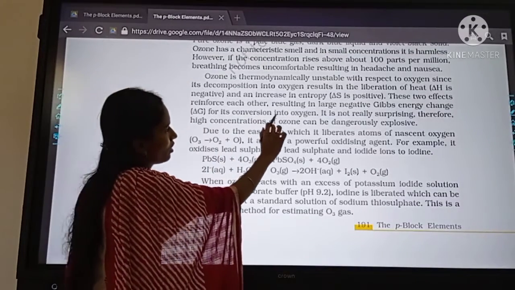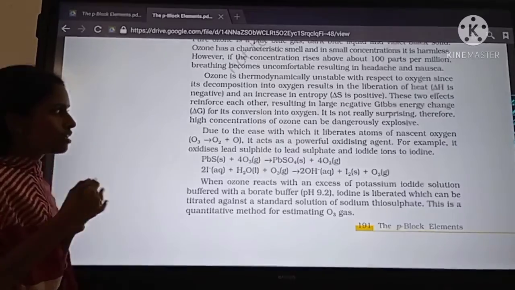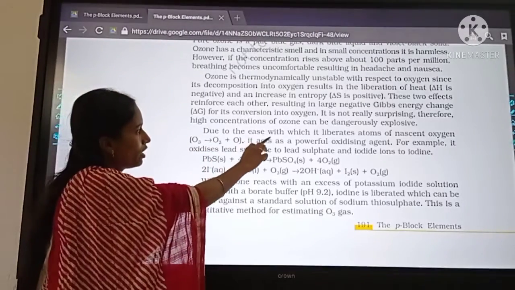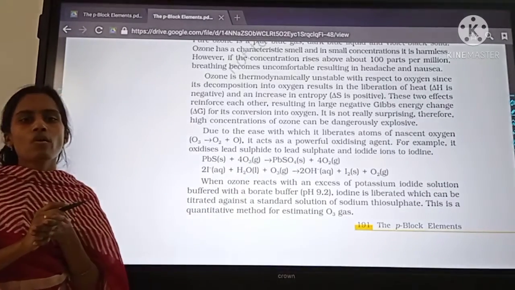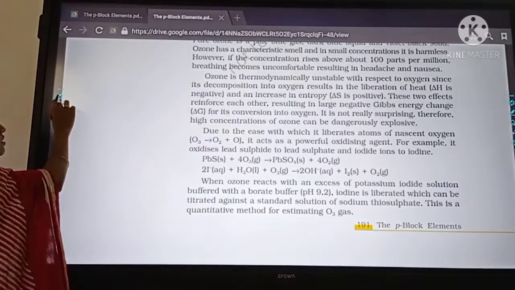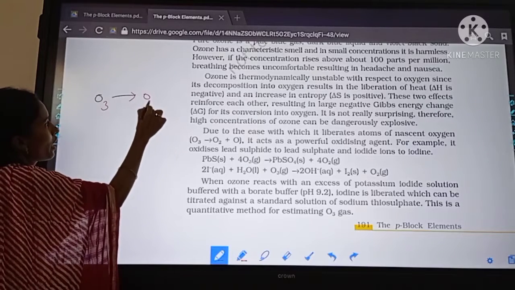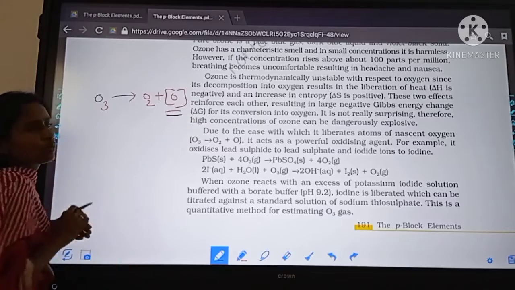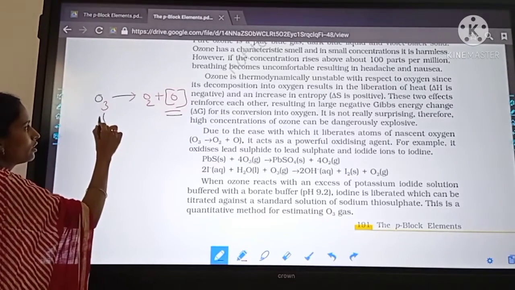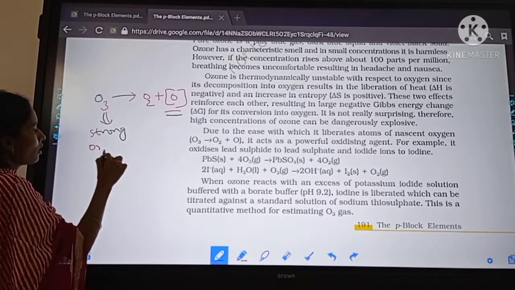So delta G is large negative, which means it releases a very large amount of Gibbs energy in the reaction. Due to the ease with which it liberates nascent oxygen, ozone acts as a strong oxidizing agent. So ozone readily liberates nascent oxygen, and because of this nascent oxygen, it acts as a strong oxidizing agent.